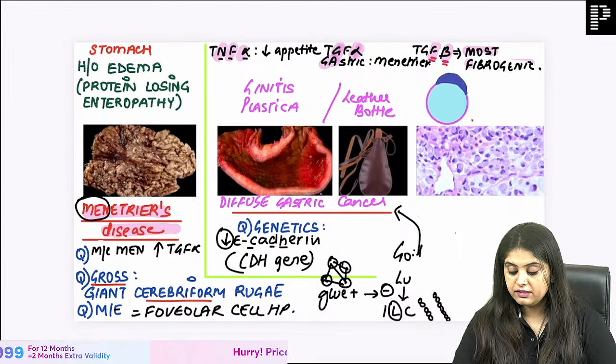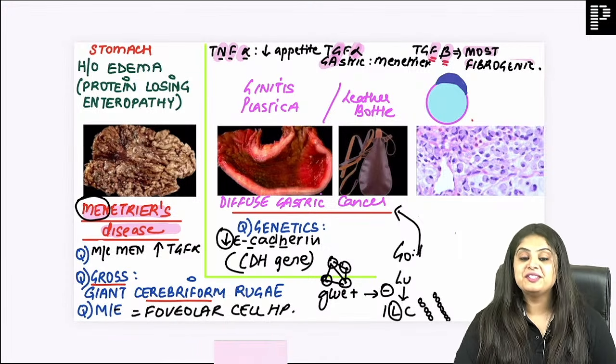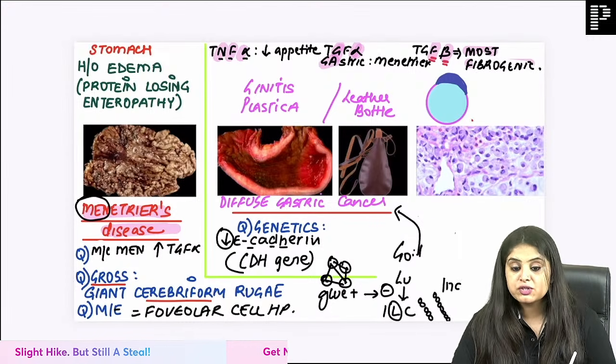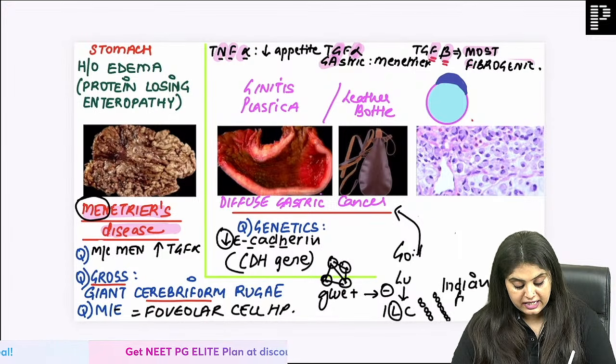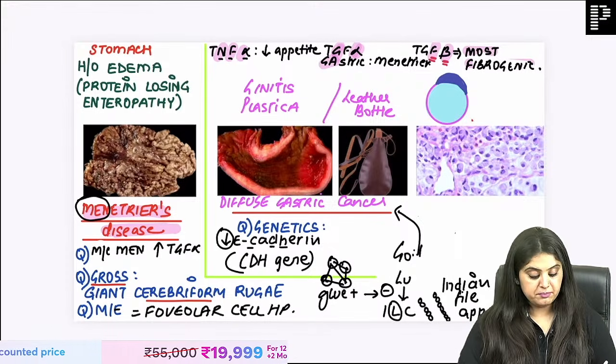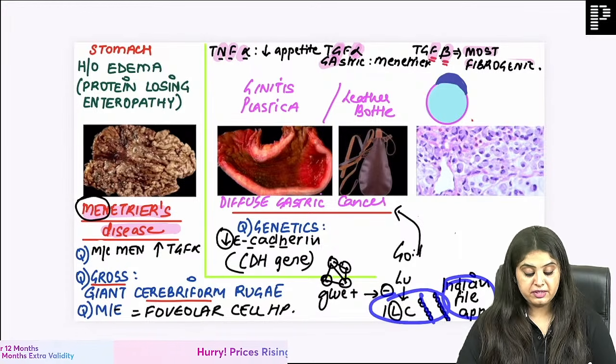Do we all agree with this? Sorry, this is the Indian file appearance. Signet ring I will show you in a while. This is known as what? This is known as the Indian file appearance. Perfect. So I will write it small. I hope you can view it somewhere. Indian file appearance. You will be able to view it once the video is gone and you get a PDF. So lobular carcinoma breast is going to show you Indian file appearance.